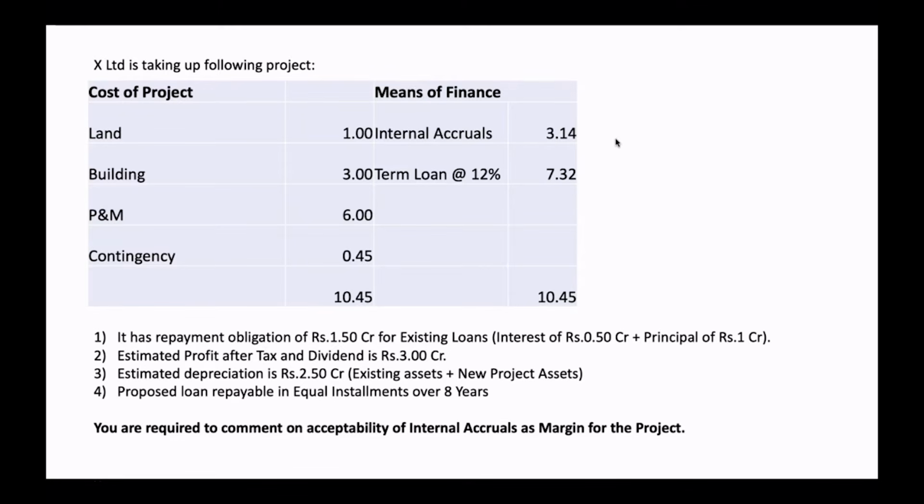From that, if you deduct this 3.14 crore, which is going to be used as margin, you will get your net internal accrual, and it is that net internal accrual which is available for servicing the existing loan of 1.5 crore as well as the proposed loan, the proposed loan plus interest. So let's do that exercise.